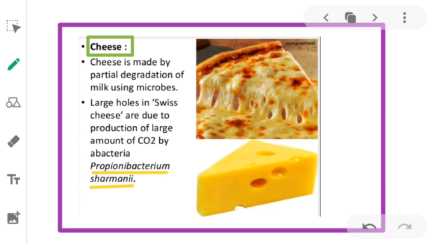For example, large holes in Swiss cheese are due to the production of a large amount of carbon dioxide, CO2, by a bacterium named Propionibacterium shermanii. One more example, Roquefort cheese is ripened by growing a specific fungus on it, which gives it a particular flavor. So these are the examples, that is curd, dough, cheese, toddy, where microbes are used in household products.